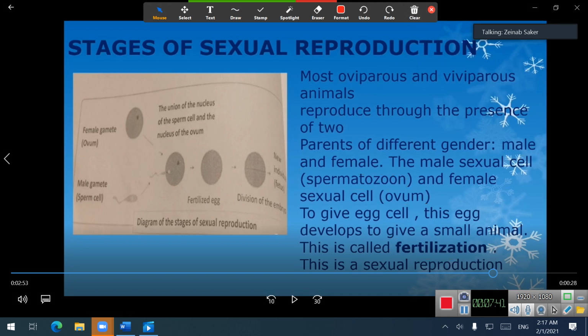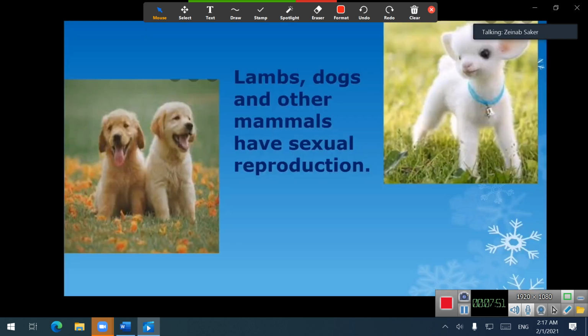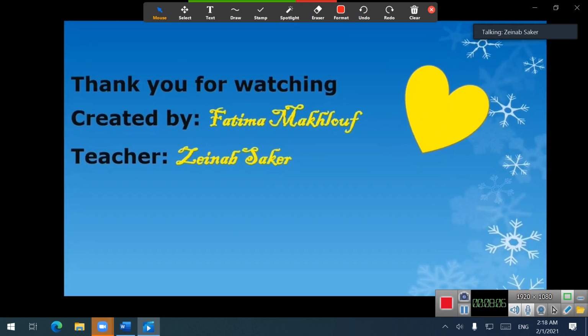Let's continue now. So this fertilized egg has the newborn, has the offspring. Lambs, dogs, and other mammals have sexual reproduction. Thank you for watching, created by Fatima Makhlouf, teacher Zainab Sakar.